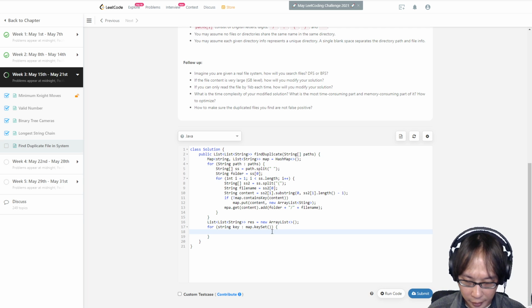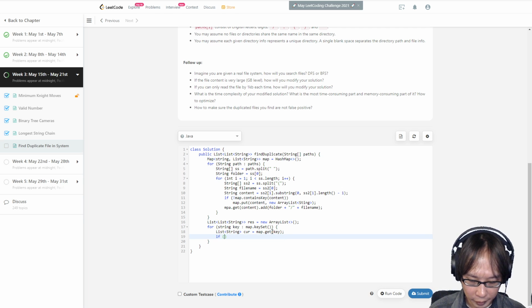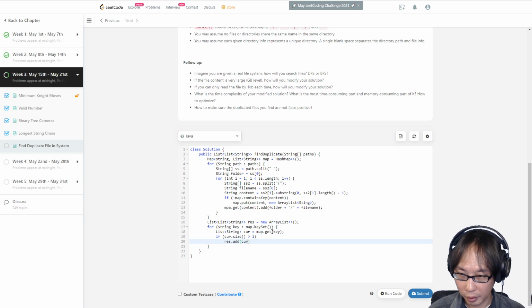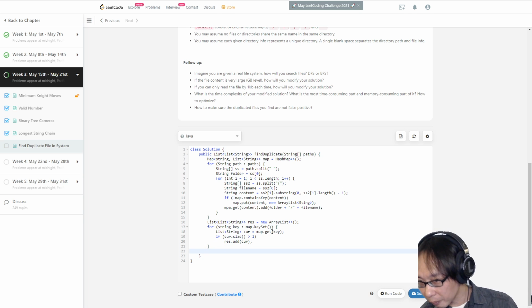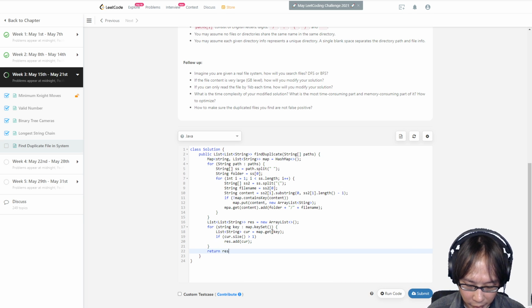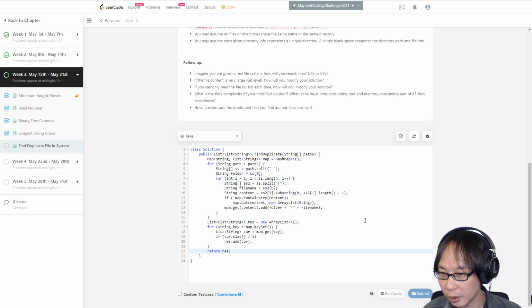And list of string cur equals to map the get the key, and if cur the size is larger than 1, then let's res the add cur, and let's return the res.